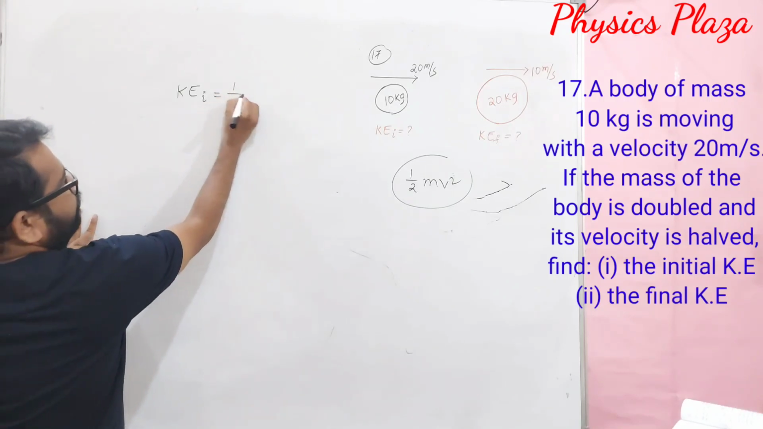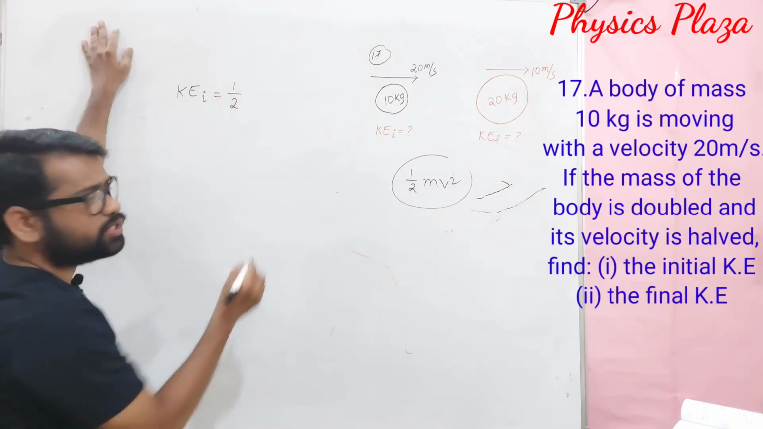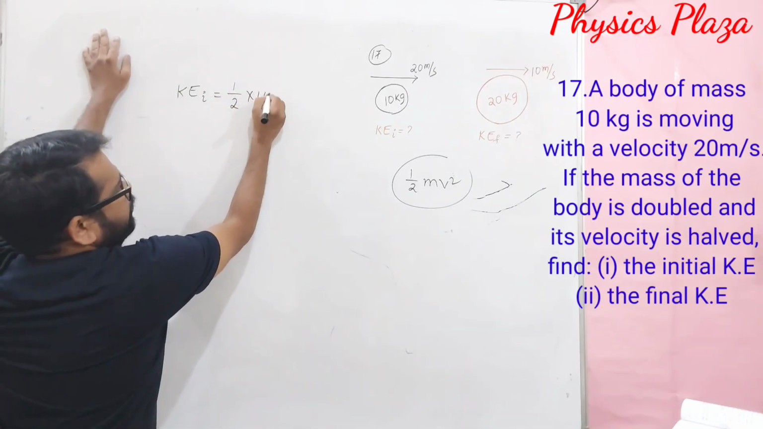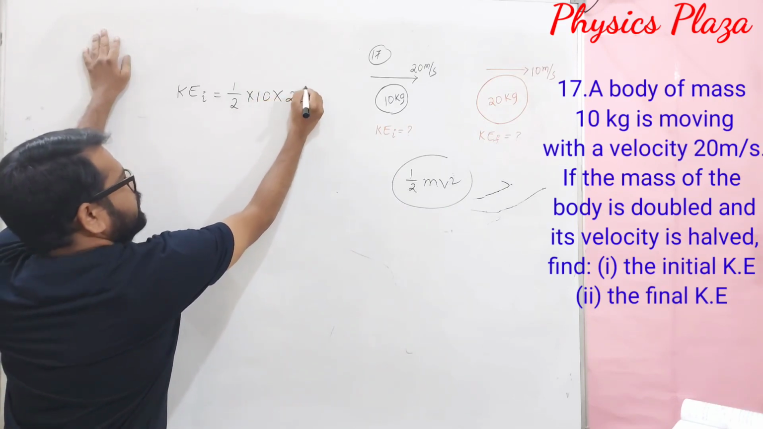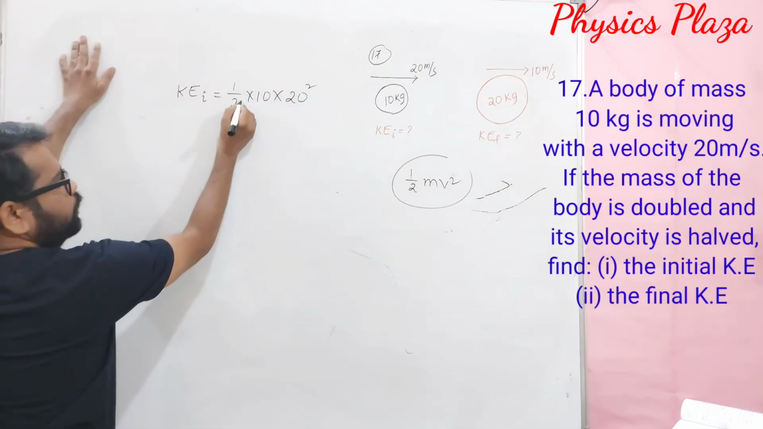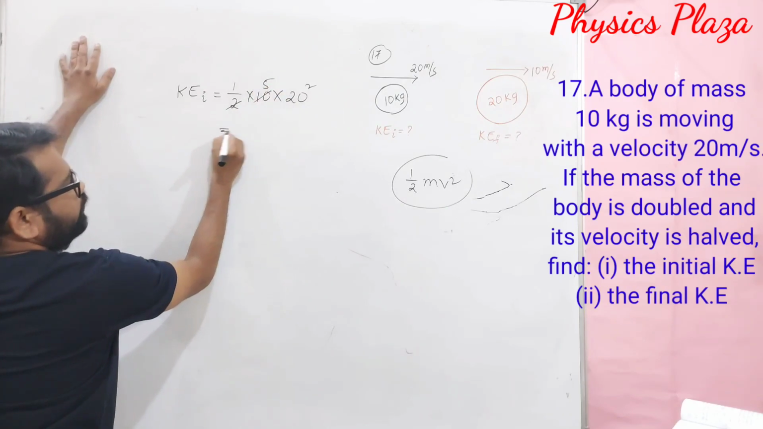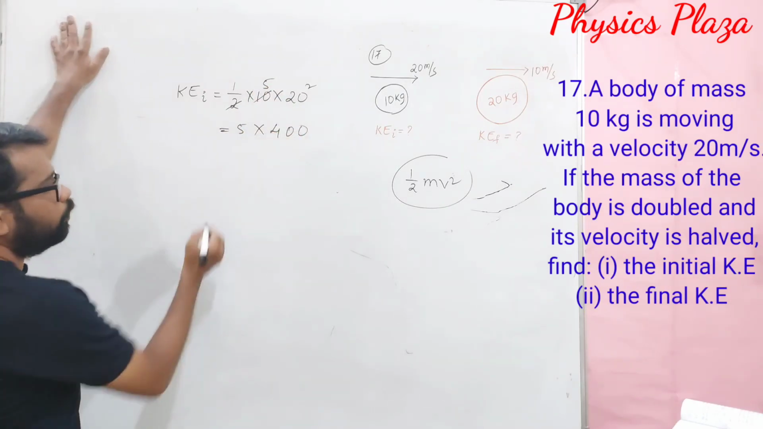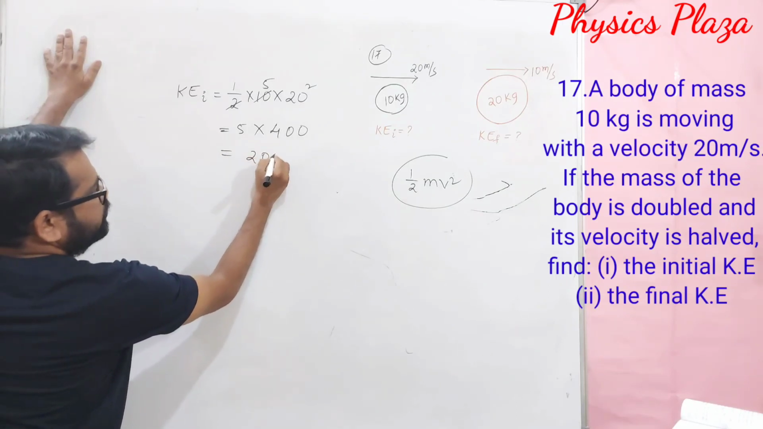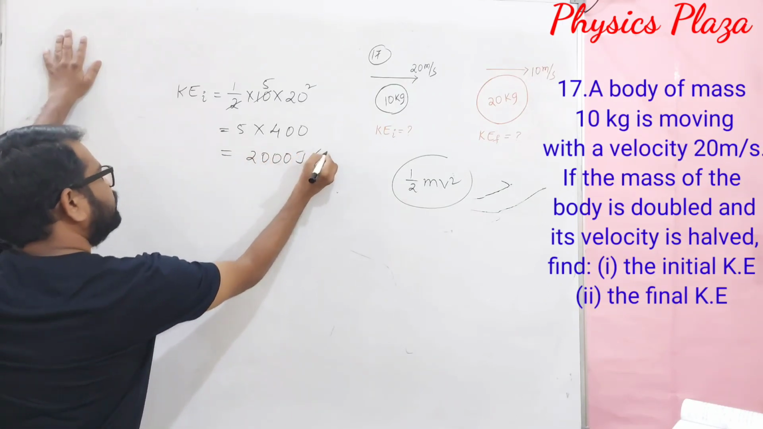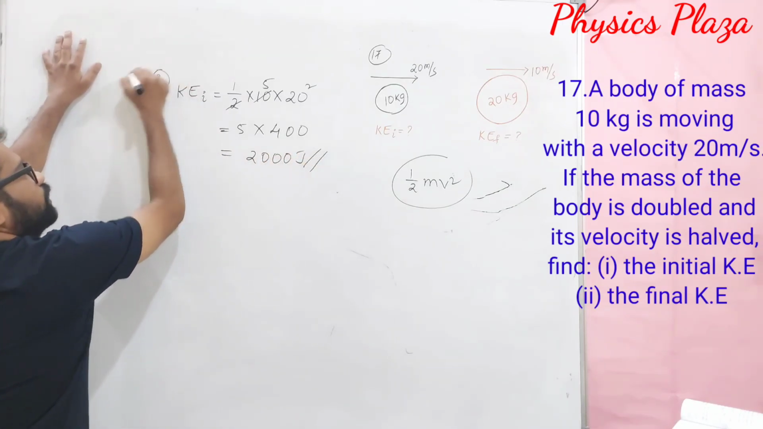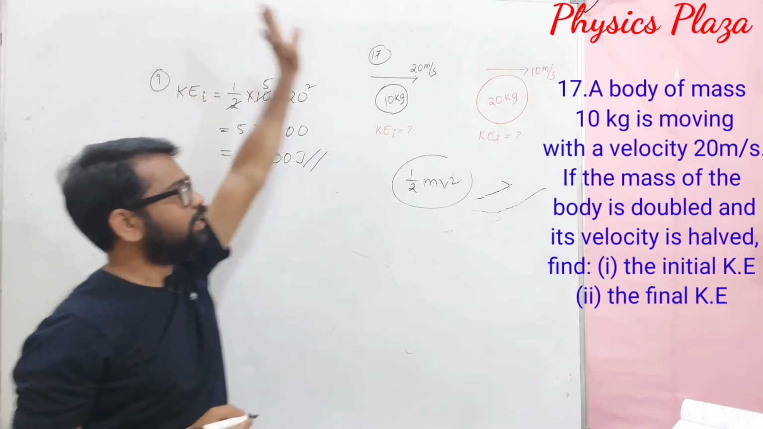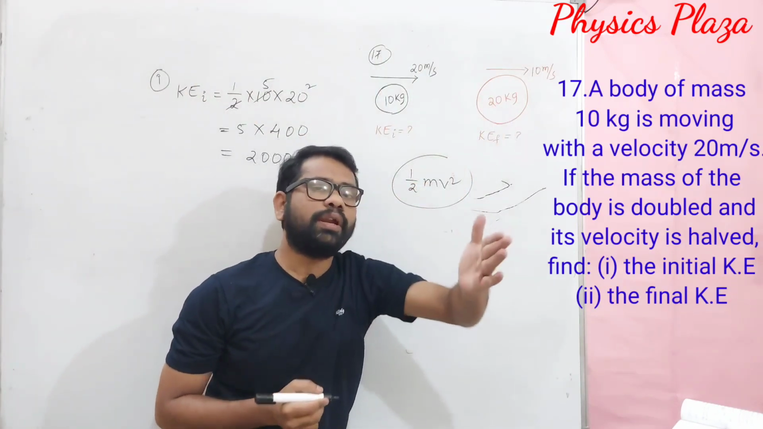So it will be half, mass is given how much? Mass is given 10 and velocity is 20 square. So children, 2 ones are, 2 fives are, so it is 5 into 400. So 5 into 400 will be 2000 joules. So this is the initial kinetic energy.